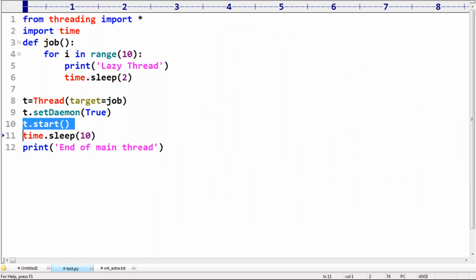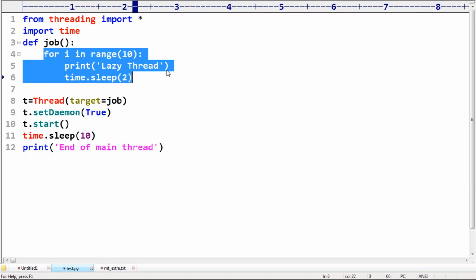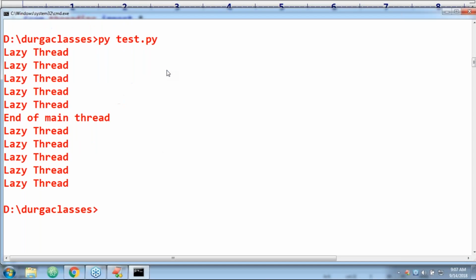Are you able to understand, right? Sir, which is the Daemon thread and which is the non-Daemon thread in this case? Main thread is non-Daemon. Child thread is Daemon. If the main thread terminates, automatically the child thread should be terminated. Child should not continue its execution, man. Irrespective of its position. Boss, main thread terminated, automatically can you please stop the child thread also? Can you please have a look once?